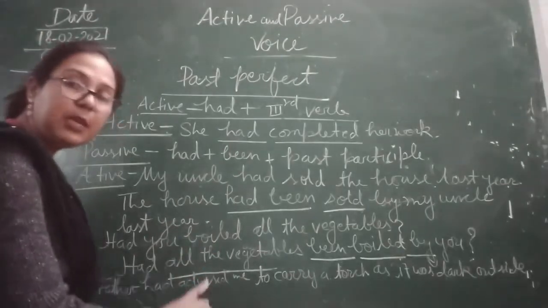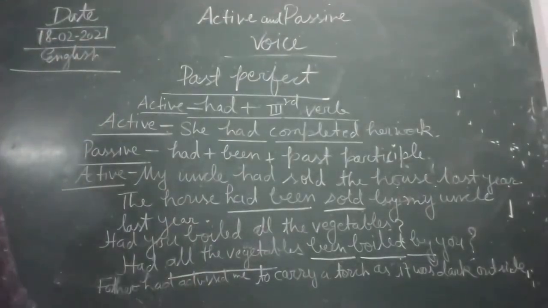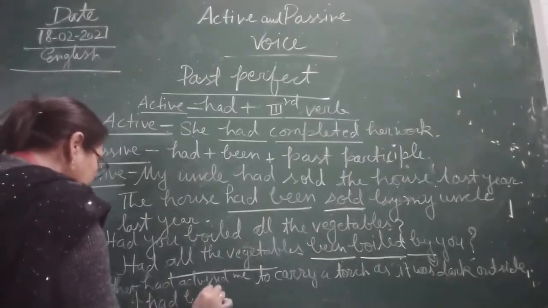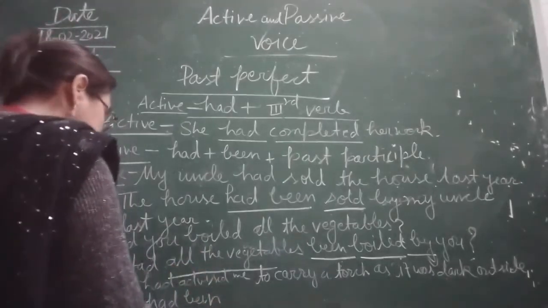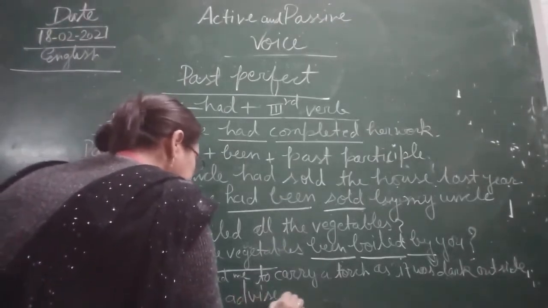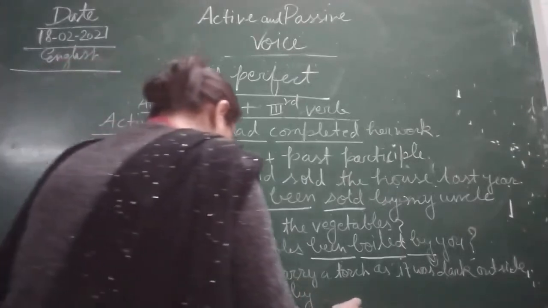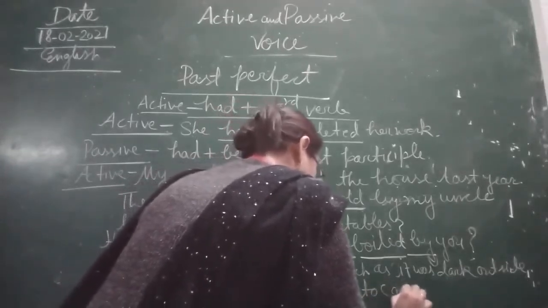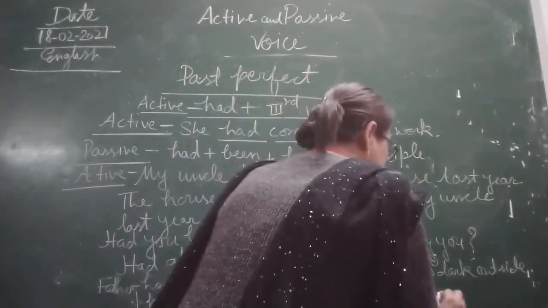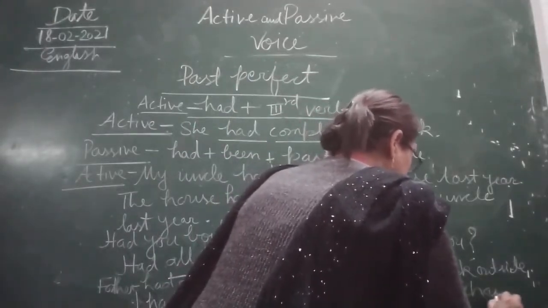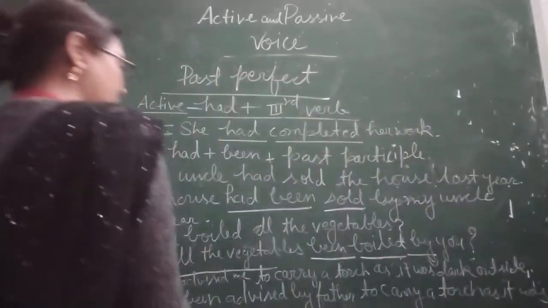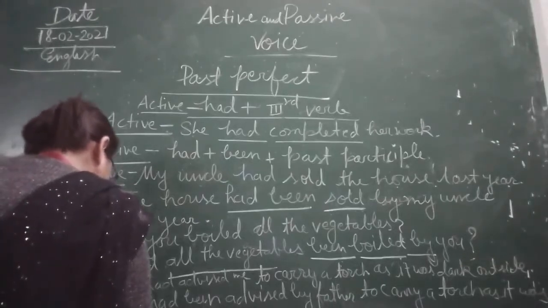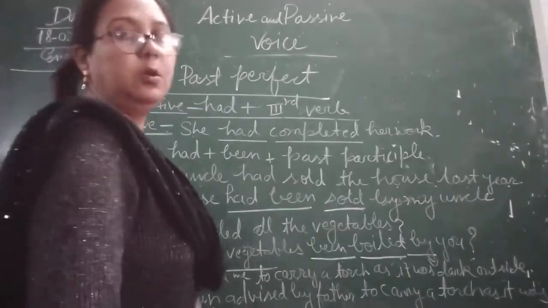That is why we will write: I had been advised by father to carry a torch as it was dark outside. Simple. No complication, children.